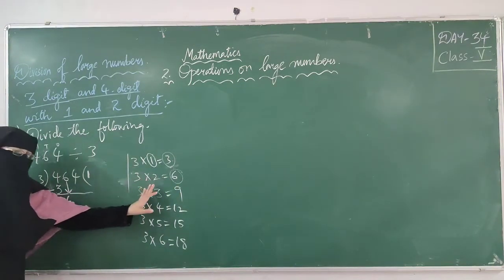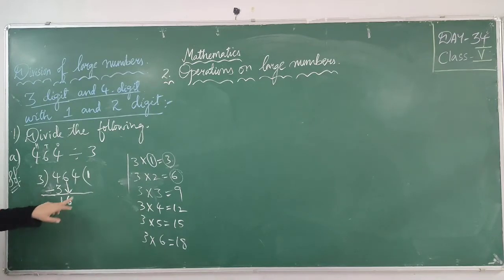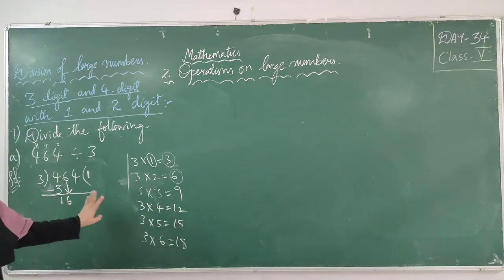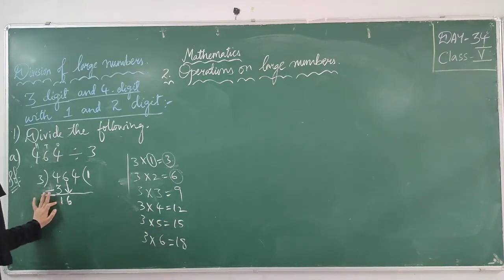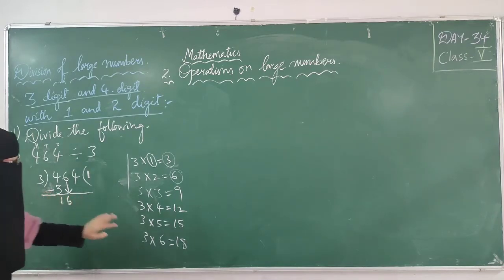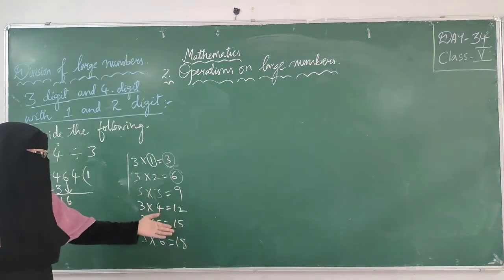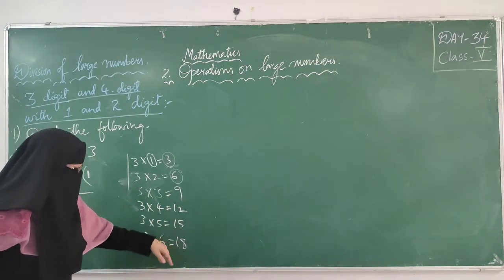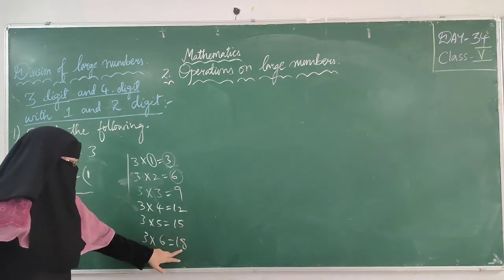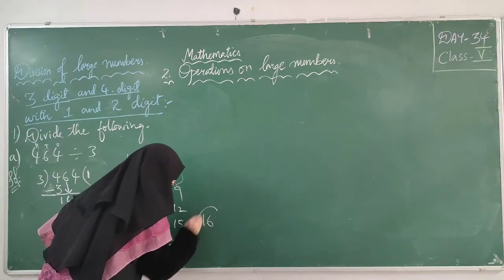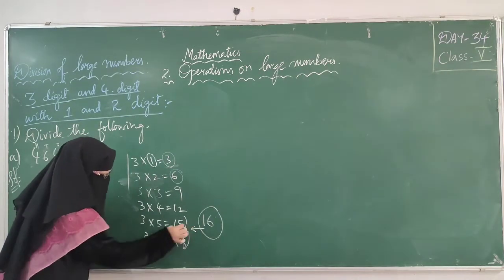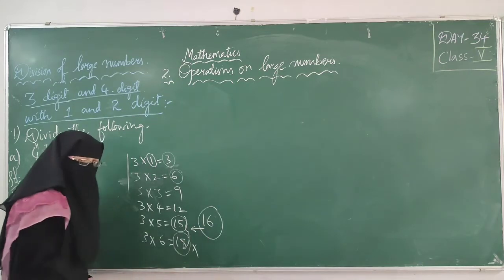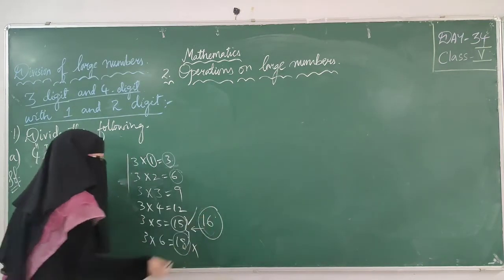3 ones are 3, 3 twos are 6, the table is there, right? So I am checking whether 16 is going to come in the 3 table or not. Check: 3, 6, 9, 12, 15, 18. Oh my god, 16 is not coming. What should I do? Don't worry. If 16 is not coming, check the number which is less than 16. Here we have 15 and 18. 18 is greater than 16. We should not take 18 because it is greater than 16. We can take the smaller number, less than 16.